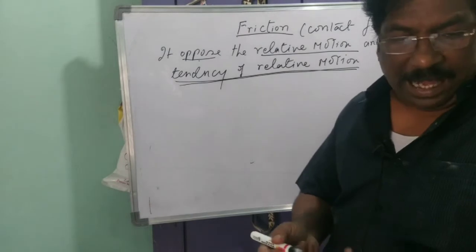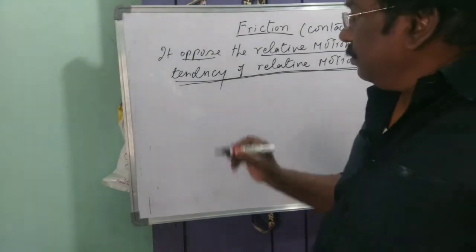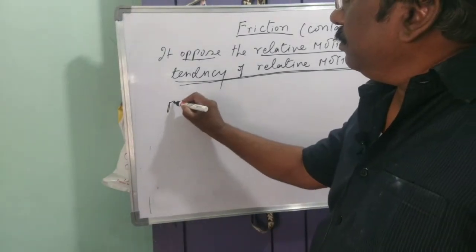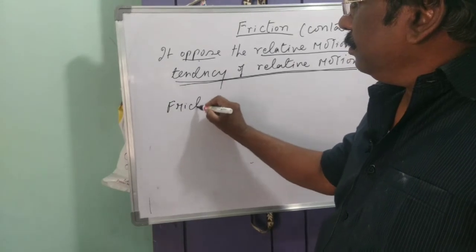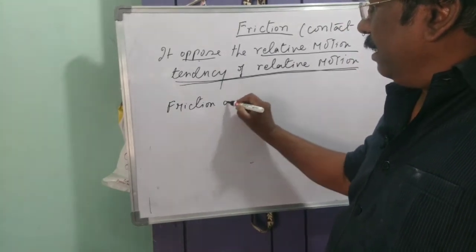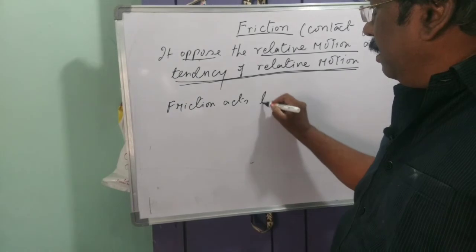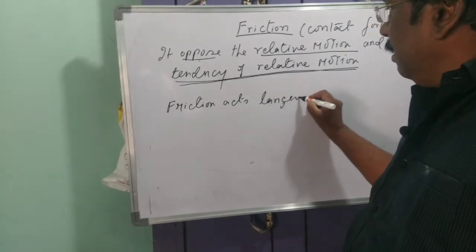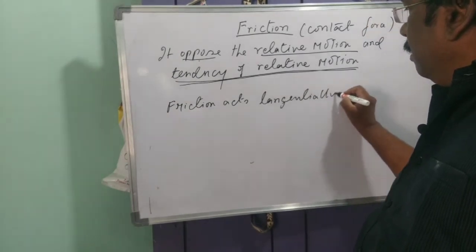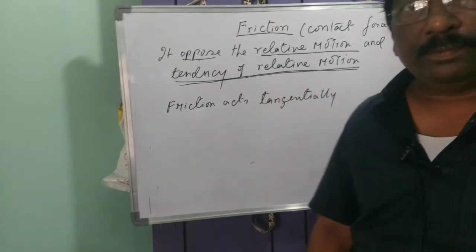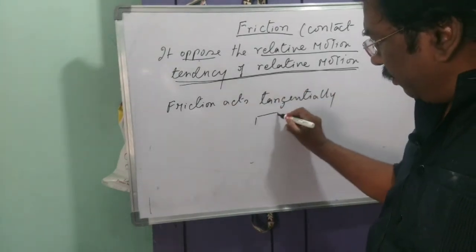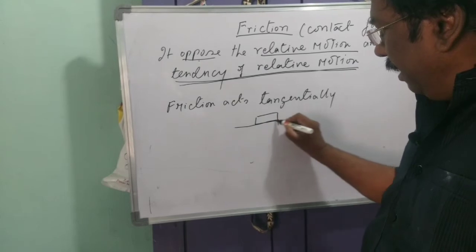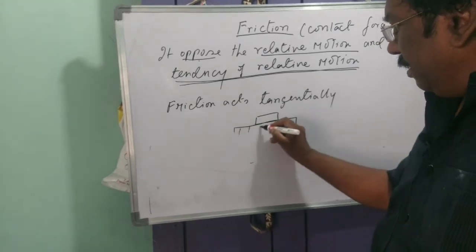Now, how does friction act? Friction acts tangentially. Tangentially means this is the body and it is on the surface.